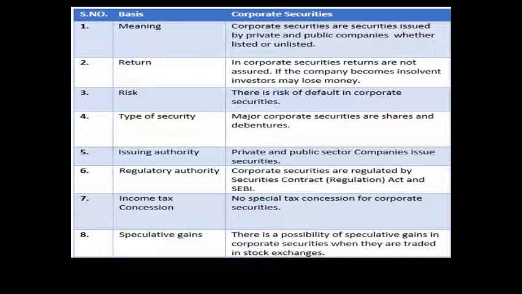So here the returns in the case of corporate securities are not assured. The return is not assured because risk is high. Why is there no guarantee for the return? Because risk is high. The companies may become insolvent at any stage. Whenever a company becomes insolvent, the possibility of losing the money is high for the investor. So that's why the risk is generally high in the case of corporate securities.